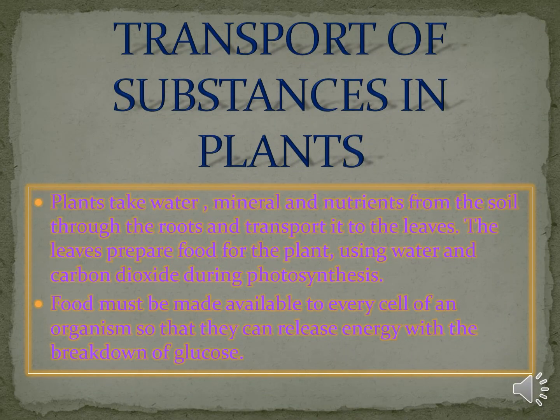Transport of substances in plants. Plants take water, minerals, and nutrients from the soil through the roots and transport them to the leaves. The leaves prepare food for the plant using water and carbon dioxide during photosynthesis. Food must be made available to every cell of an organism so that they can release energy with the breakdown of glucose.